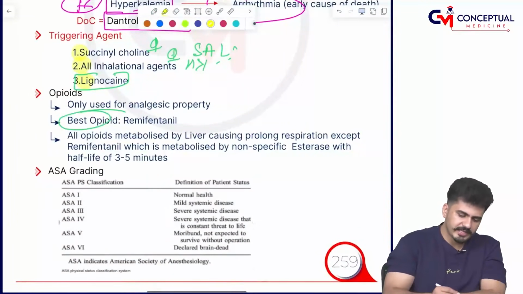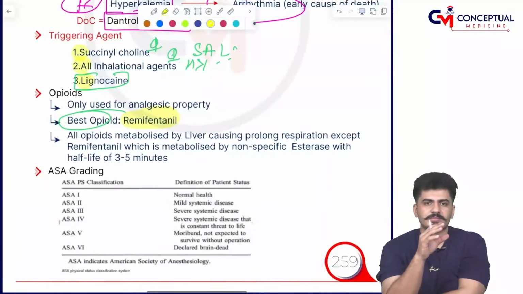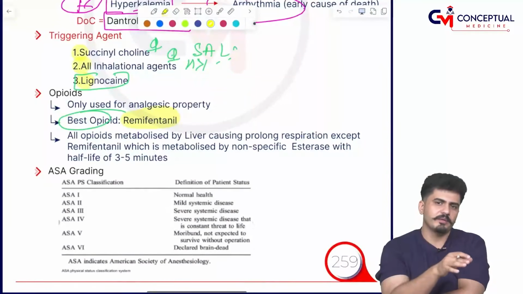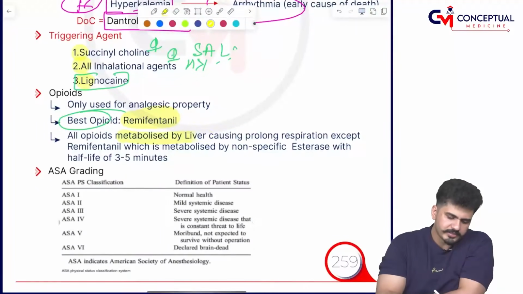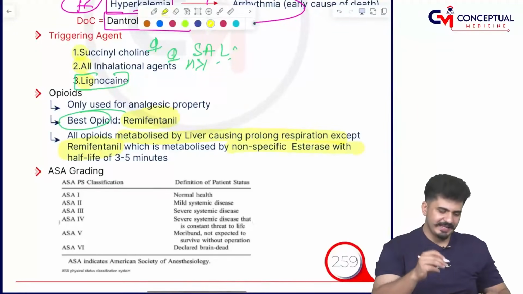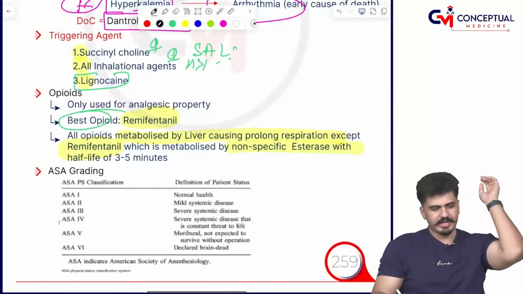Now opioid only used for analgesic property. Best opioid is remifentanil. Now again, like locals, local anesthetic agents were metabolized by liver except cocaine by pseudocholinesterase. Same here for the opioids. All opioids are metabolized by liver except remifentanil, which is the best opioid, which is metabolized by non-specific esterase. तो दो ऐसे सवाल एग्जाम में याद रखिएगा.